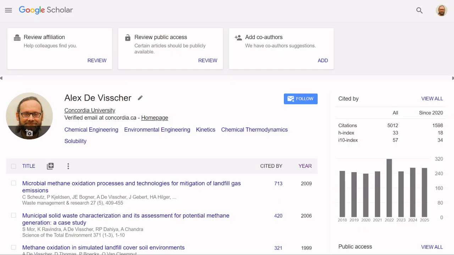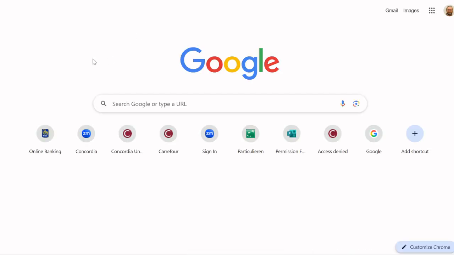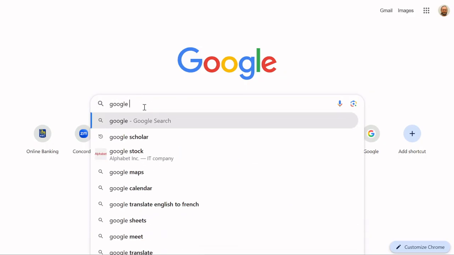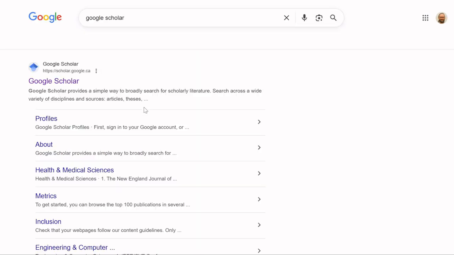So we use a tool that is part of the Google ecosystem, and that is Google Scholar. You can simply look for that by Googling Google Scholar, and that's the first thing that comes up.